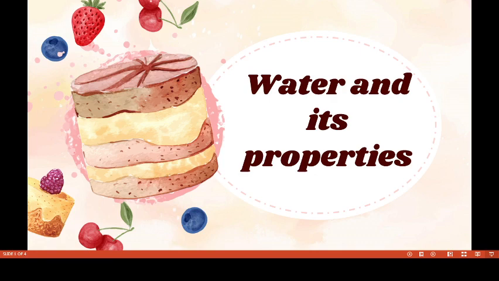So it is made up of two atoms named hydrogen and oxygen. All of you know that the molecular formula of water is H2O. It is an important liquid that plays an essential role in life on the earth. About 71% of the earth's surface is made up of water.